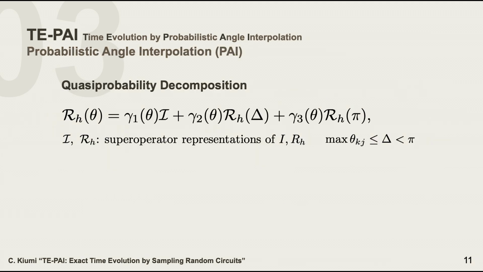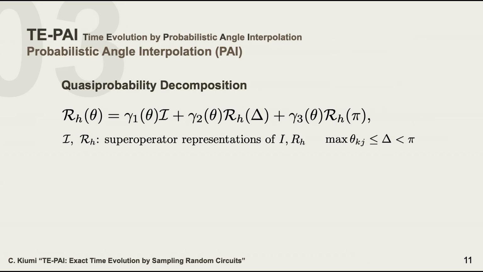Before going into the details of our protocol, we quickly review quasi-probability decomposition, which is the basis of our algorithm. This is to decompose quantum channels. We consider the quantum channel corresponding to this rotation gate as a linear combination of easier rotation angles.